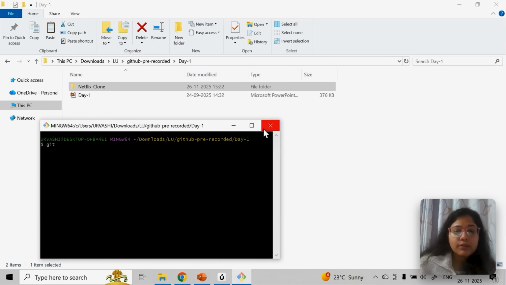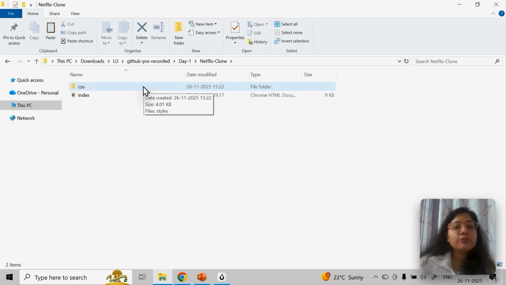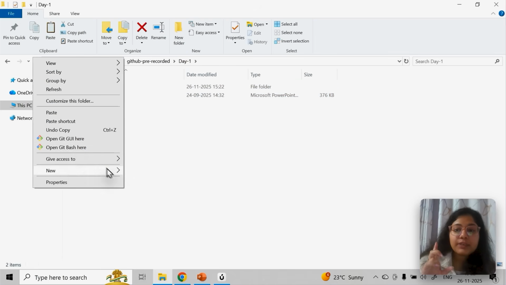Okay, now here one thing is important, I have closed it. So what do you want to put on GitHub? You want to put these two things, this is the first step, or you want to put the GitHub clone. What you have to put on GitHub, based on that you have to open git bash. Okay, for example, if you want to put these two on GitHub, then I'll open git bash here.